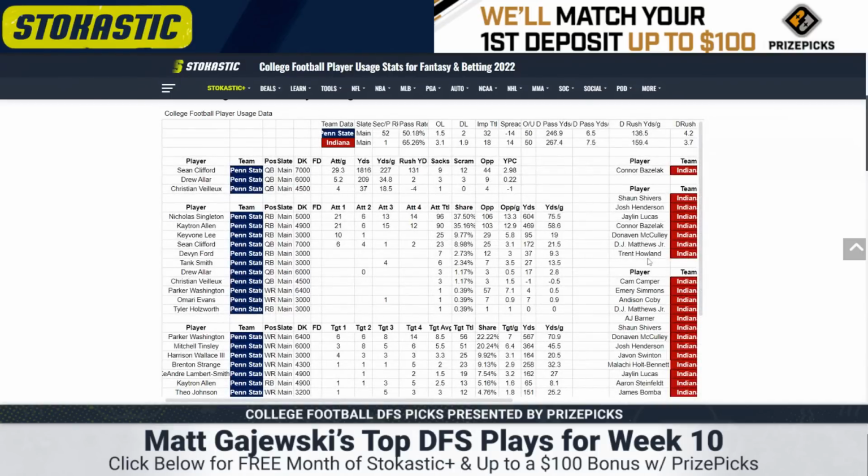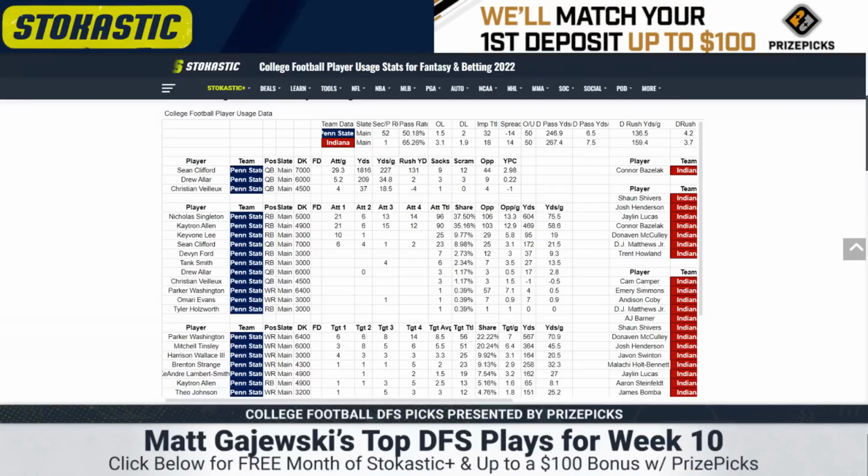14-point spread in favor of Penn State, 50-point total. The disrespect to Penn State right now. I know their season's lost, but you can still play for a lot in this conference. Clifford's a game manager, 227 yards per game on 29 attempts, 131 rushing yards. Not ideal. The backfield's a direct 50-50 split between Singleton and Katron Allen. You need really just elevated efficiency for either to get there, which could happen here.